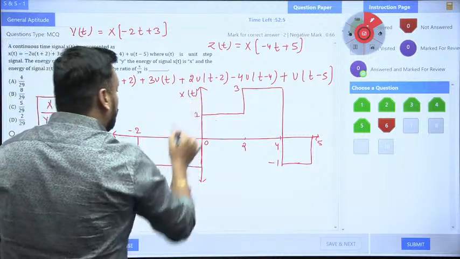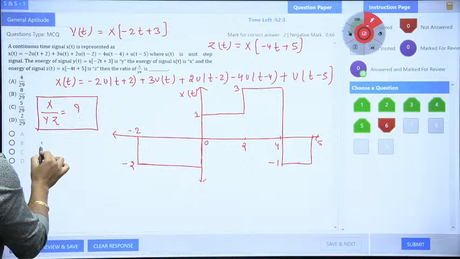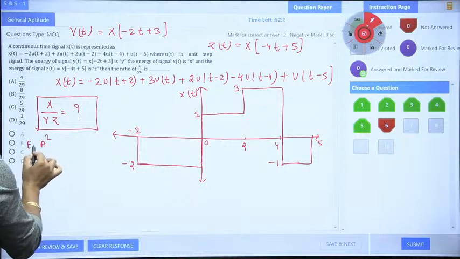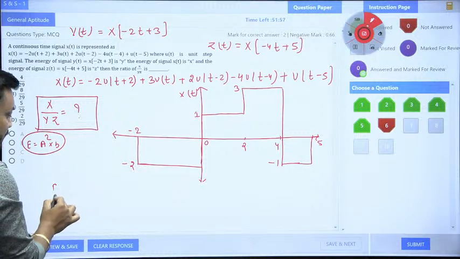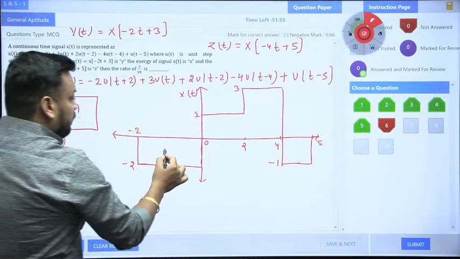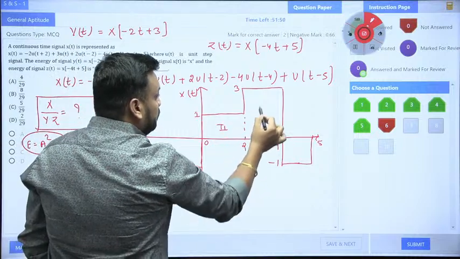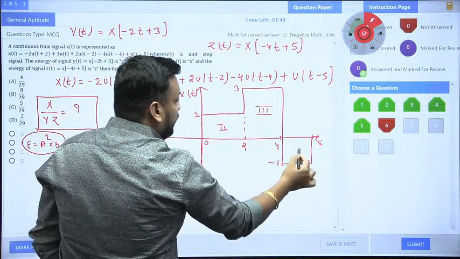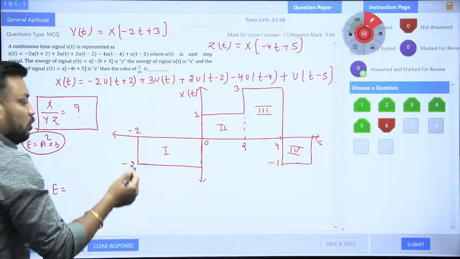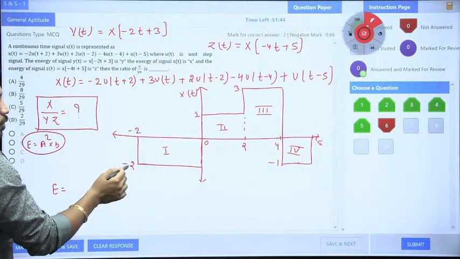So as you all know, the short trick for the rectangular pulse, the energy E is always a square into b. If I calculate the energy here, this is my first part, this is my second part, this is the third part of the signal, all of rectangular nature, so I just need to do a square into b. Minus 2 whole square, 4, 2 times is 8.